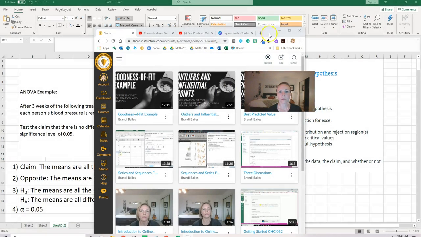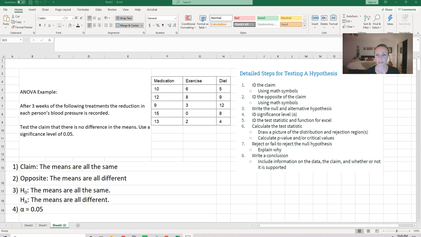Okay, so moving this out of the way, moving this over here, we have our detailed steps for a hypothesis test, and we have our problem. After 3 weeks of the following treatments, meaning medication, exercise, and diet, each person's blood pressure is recorded. Test the claim that there is no difference in the means. Use a significance level of 0.05. So what this problem is saying is that we are trying to use medication, exercise, and diet to see if they have any influence on each person's blood pressure. So this is the reduction in blood pressure, meaning how much the blood pressure went down.